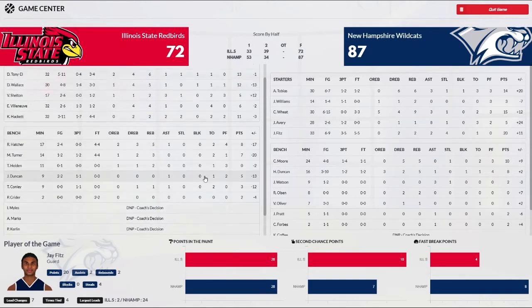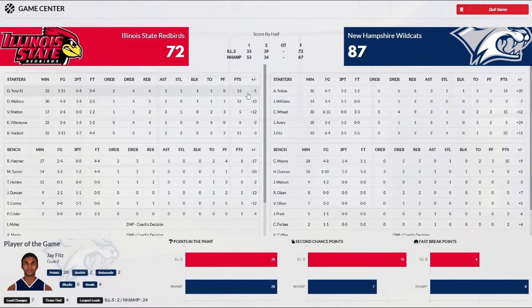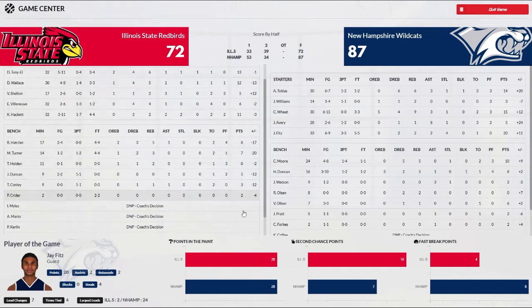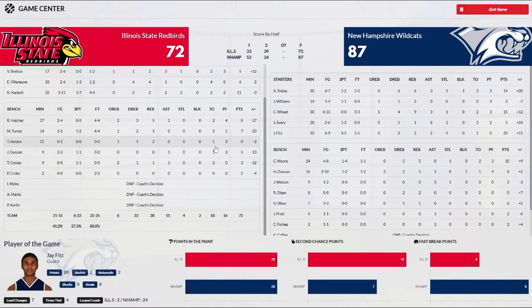So for them, Tony L led the way, 13 points, 6 rebounds. Wallace had 12 and 6. Hackett had 11. Villanova had 6. Shelton with 5 off the bench. Hatcher 8. Turner 7. Duncan 5. Conley 3. Kreider 2. Holden played and didn't score. They shot 21 of 51, 41%. Only 6 of 22 from behind the line and 22 of 25 from the free throw line. 30 rebounds. They turned the ball over 18 times.